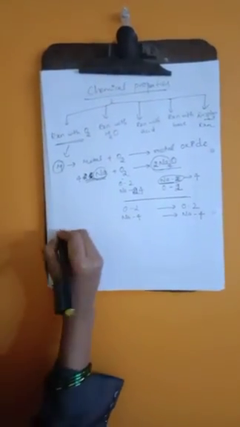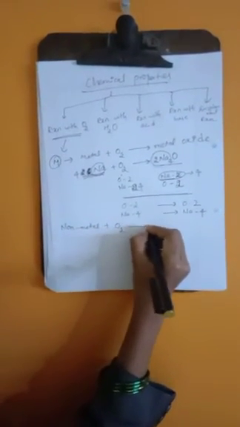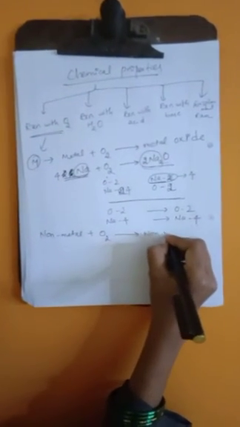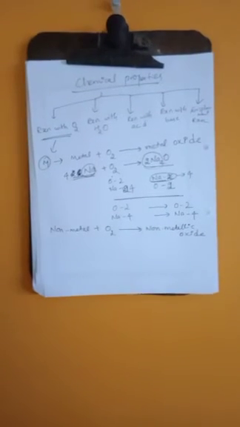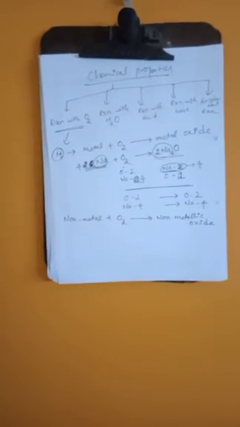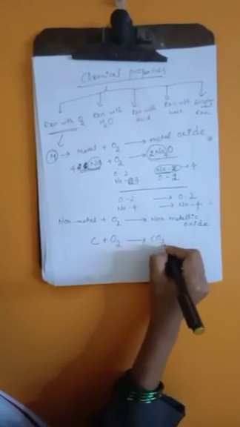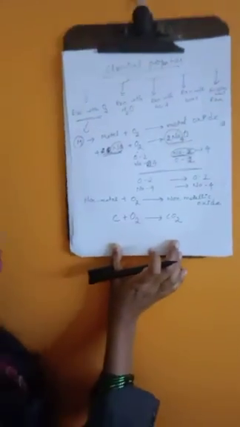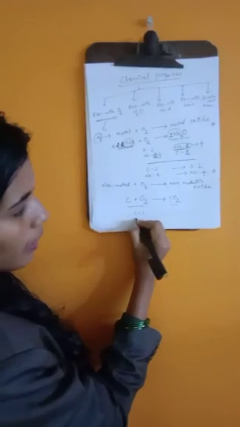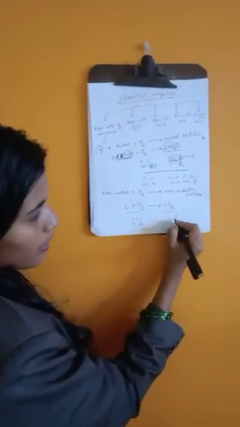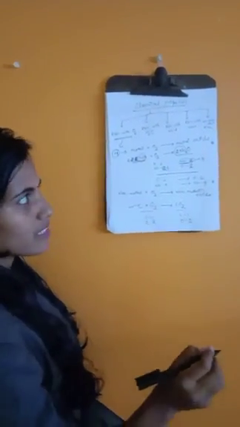This is about the metals. Now non-metals. When a non-metal reacts with oxygen, it gives rise to a non-metallic oxide. For example, carbon. When carbon reacts with oxygen, it gives rise to carbon dioxide. The same here, you have to balance the equation from the reactant and product side. Here we have 1 carbon atom and 2 oxygen atoms on both sides, so you need not balance the equation, it's already balanced.